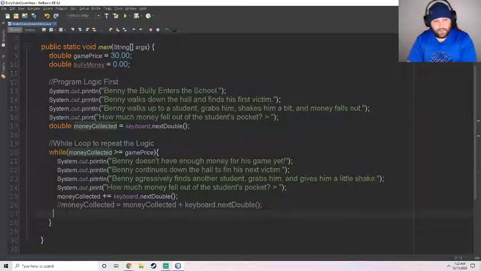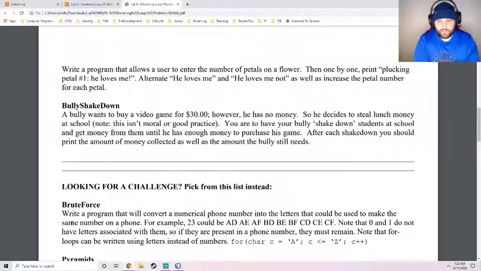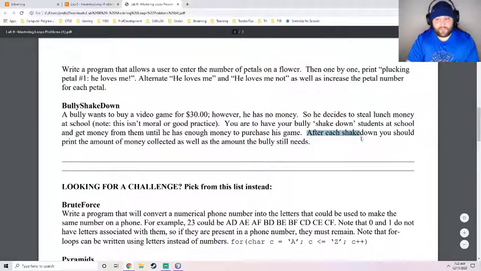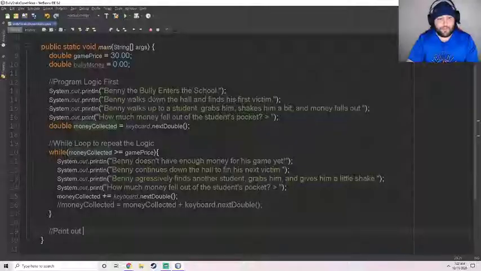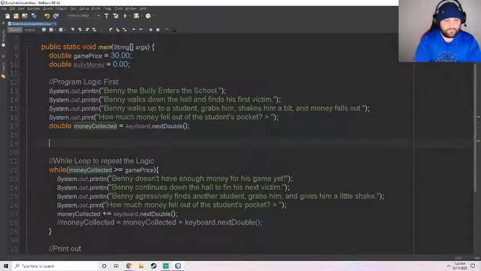So we're going to do that until Benny has enough money. So now print out, what does it want it to print out? Oh, after each shakedown, you should print out the amount of money collected as well as the amount he needs. Okay, so we haven't done that yet. So here in the first logic, we need to do that.